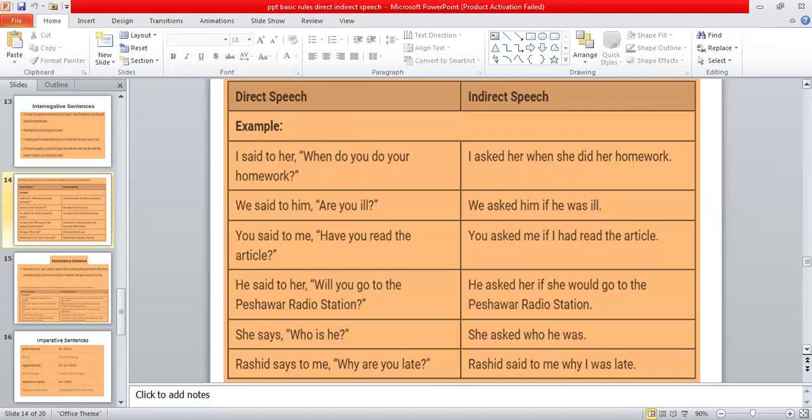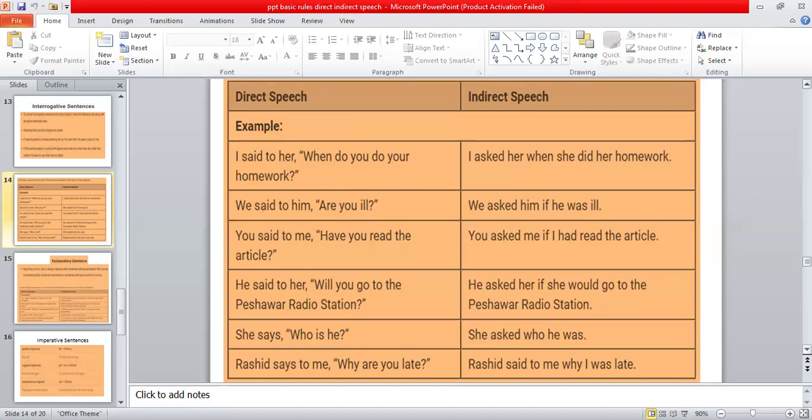Most of the students make this mistake that when they write the indirect speech, they write she asked who was he. It will be a wrong construction because now you are writing a positive sentence. So the construction should also be positive over here, and right after the sentence you have to put a full stop over here. And the last sentence is over here.